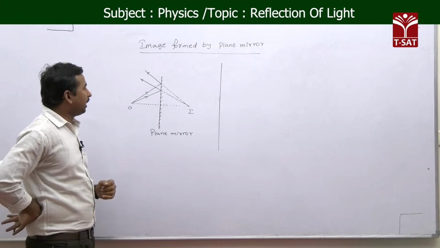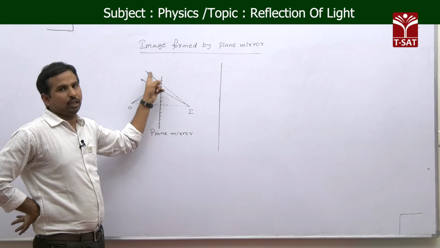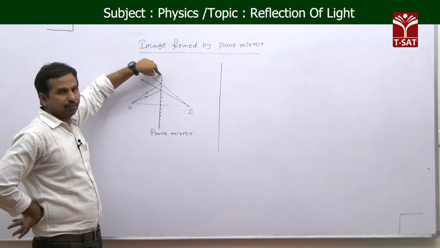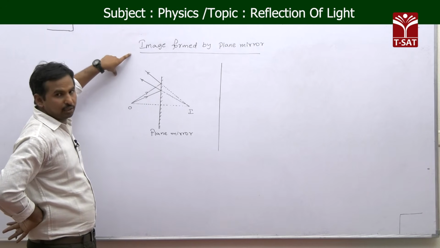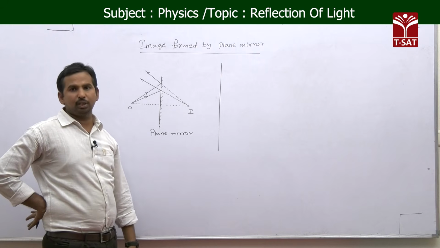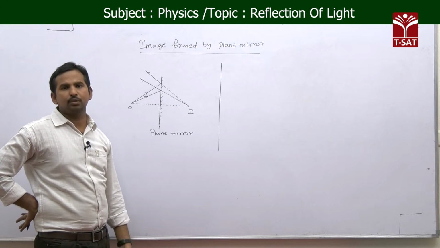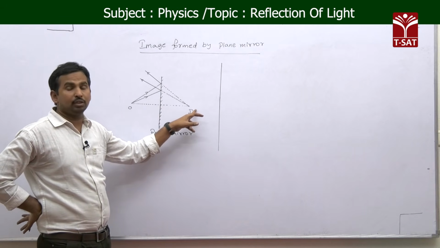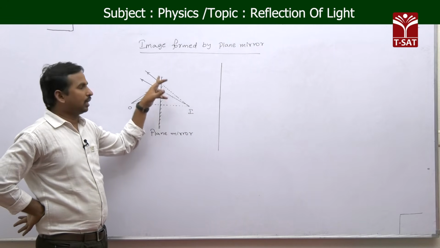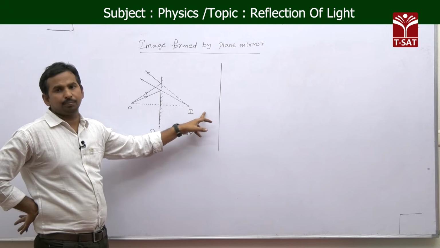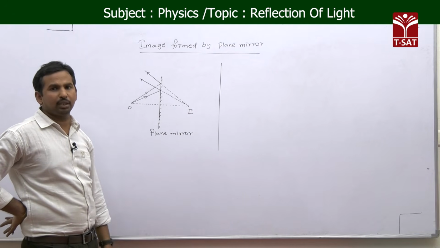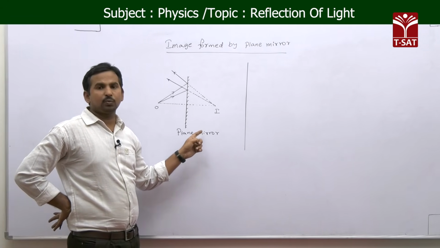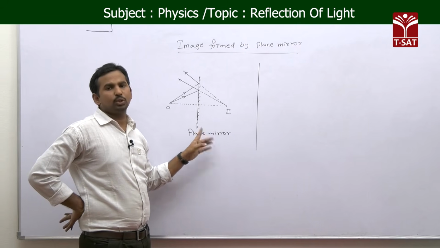And we know that the angle made by the incident ray is equal to the angle made by the reflected ray. So after reflection from the plane mirror surface, the light rays diverge away from each other. As the light rays are diverging away from each other, they never meet at a point. So the light rays only appear to meet at a point, that too behind the mirror. As the light rays appear to meet behind the mirror, this formation of image we call a virtual image. So the image formed by the plane mirror is a virtual image.